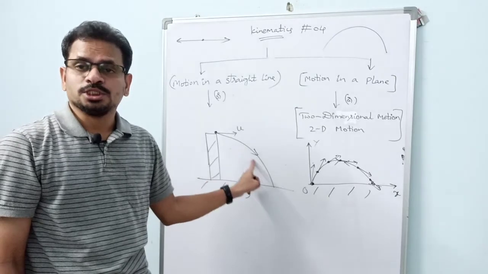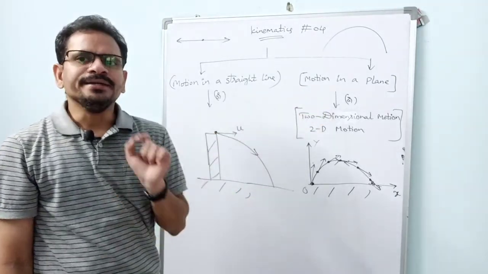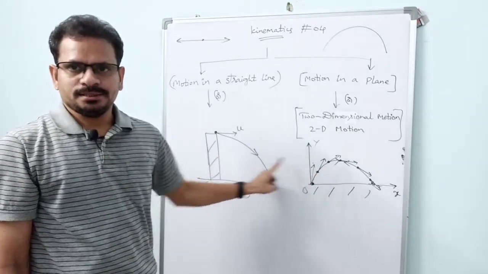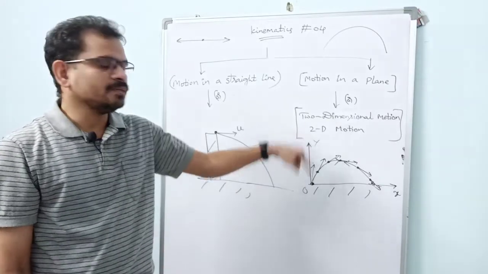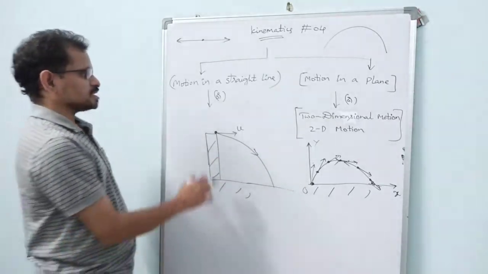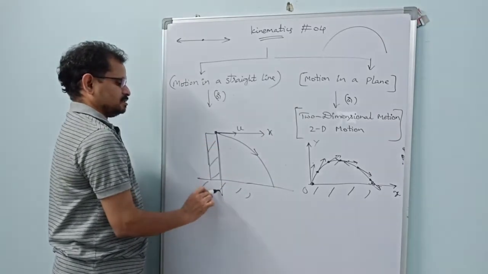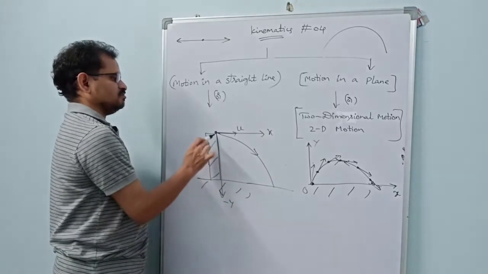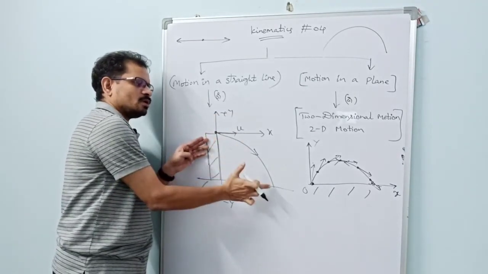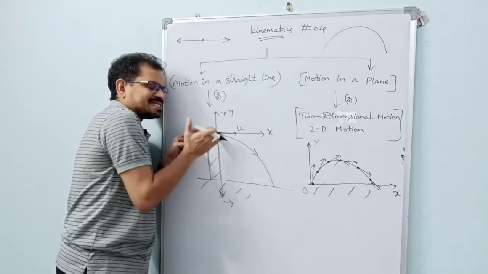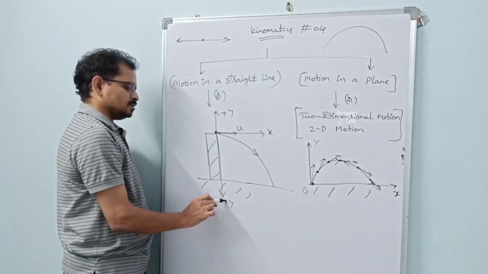This chapter predominantly deals with concepts like this projectile motion. So here also we can study using the x-axis as well as the y-axis. This is minus y, this is plus y, we can take this one as minus y. So the motion of this body can be resolved along the positive x-axis and negative y-axis, or we can choose this one as positive y-axis only, no problem.